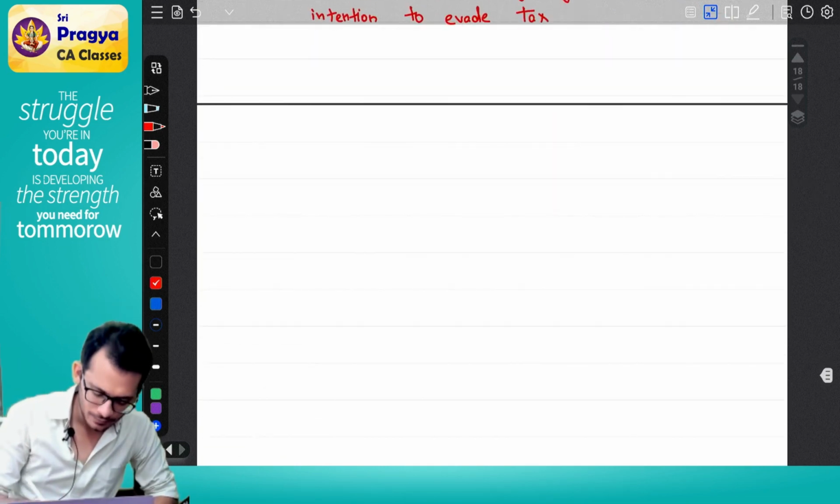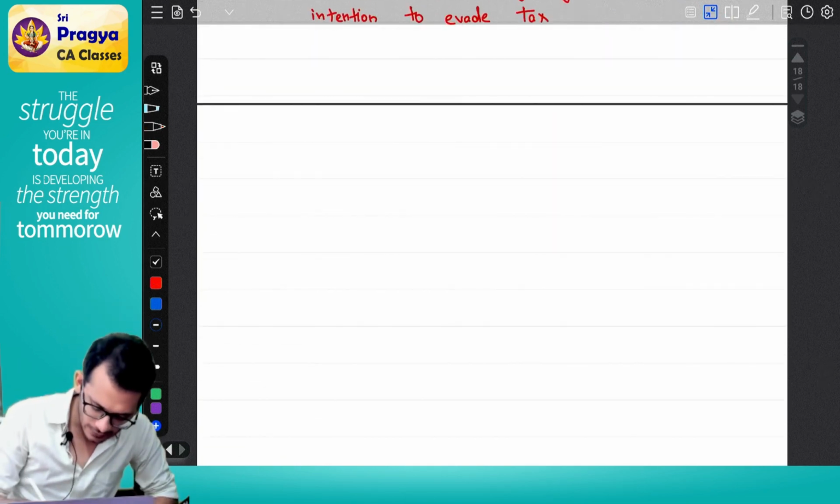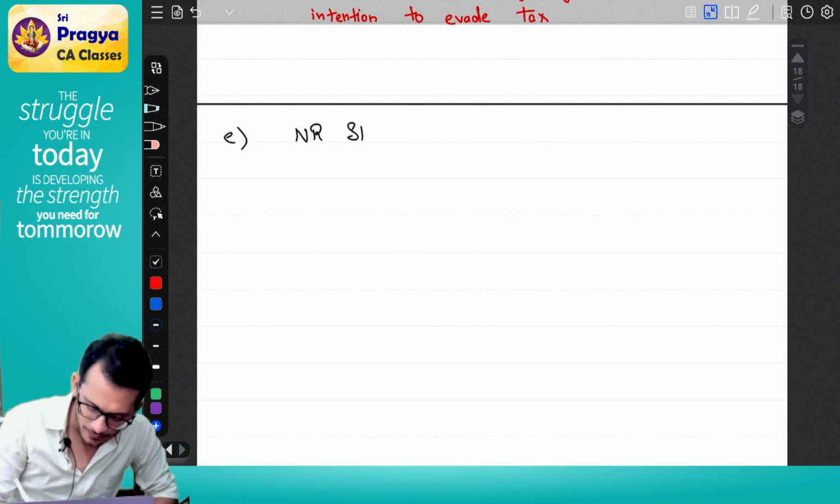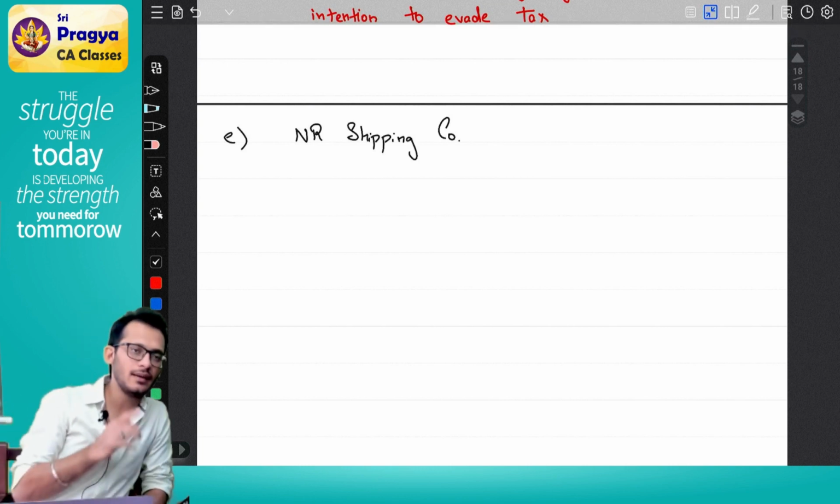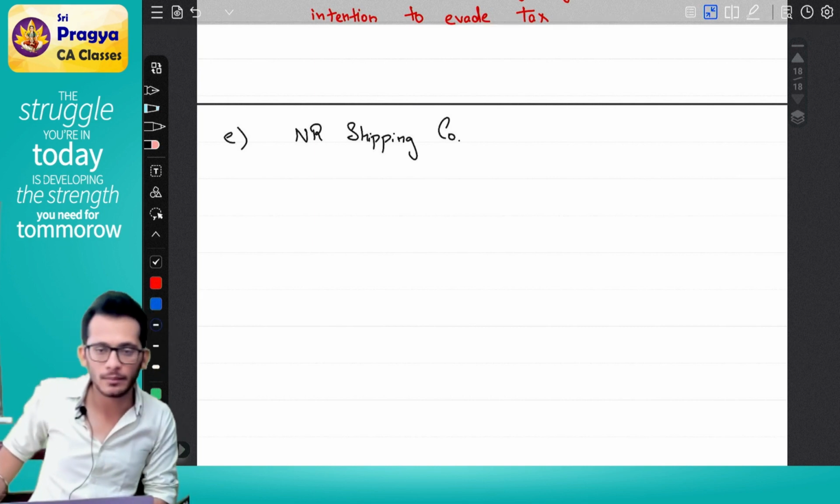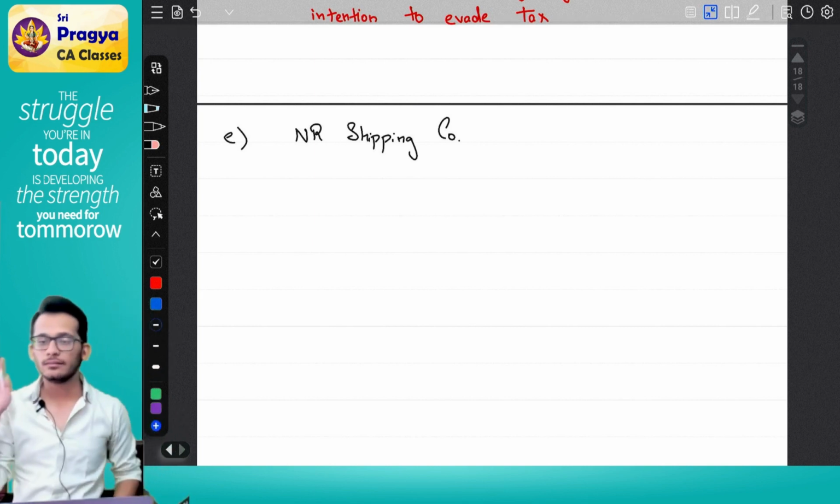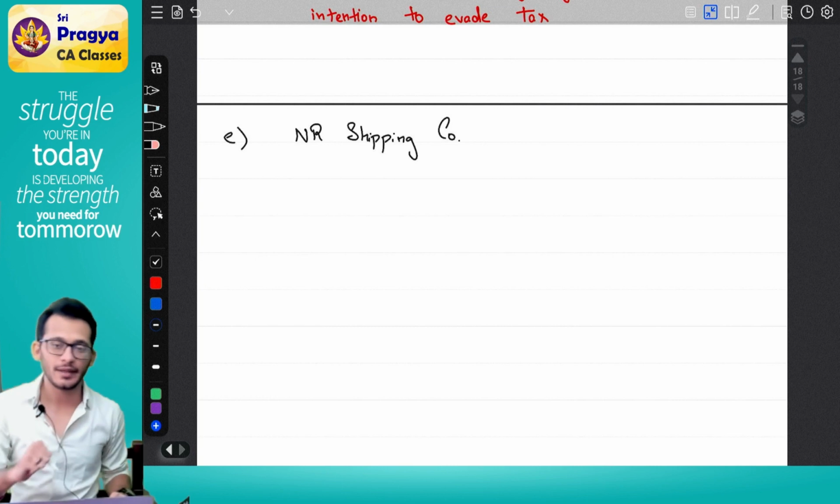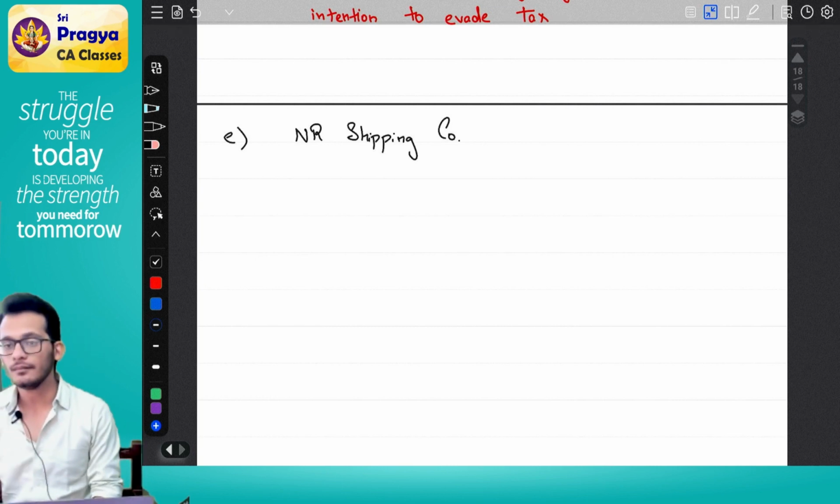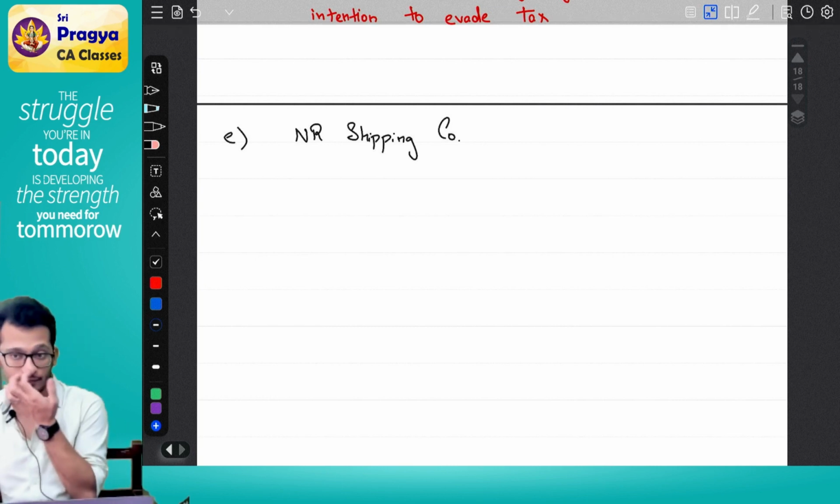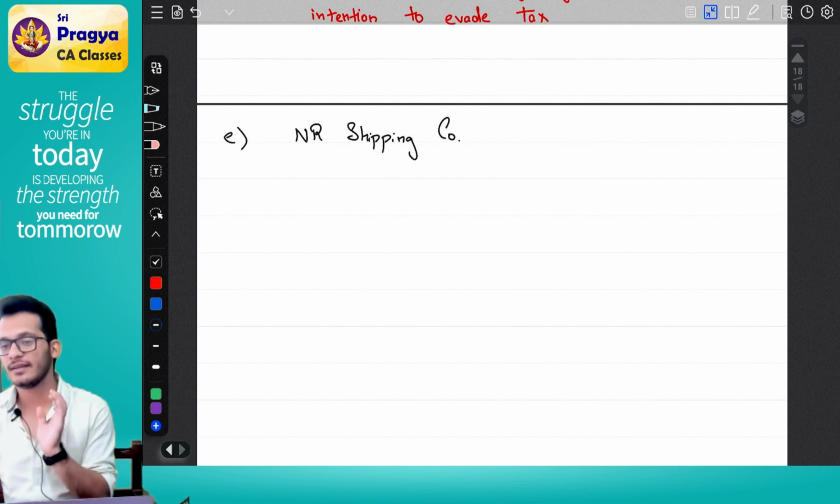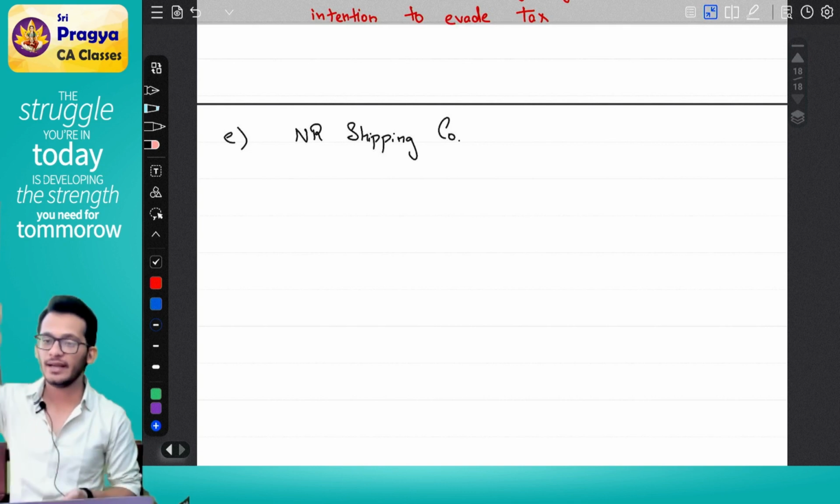Last scenario. You are a non-resident shipping company who is going to come to India. Why are you coming to India? You are coming to India because you have decided that you want to take some passengers from India and take them back to your country.